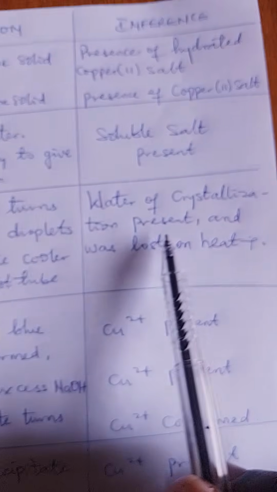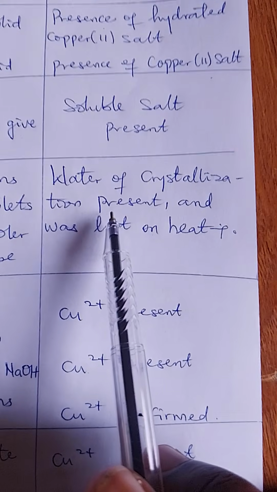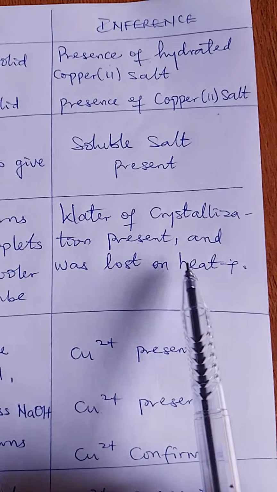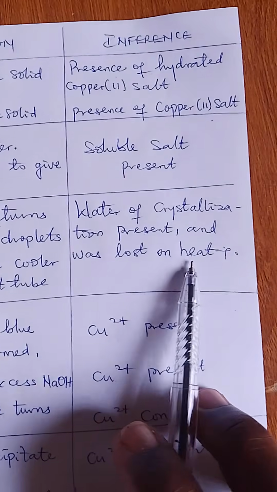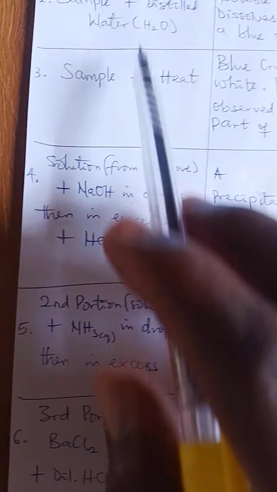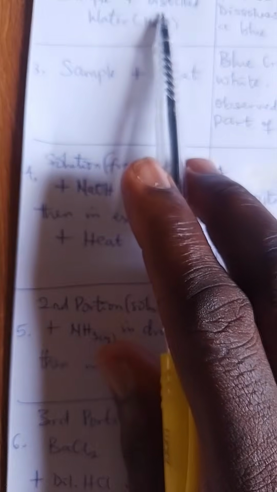That's the inference, which means water of crystallization was present and was lost on heating, because those ones that you saw on your test tube are the water of crystallization taken away. So you say water of crystallization present and was lost on heating.